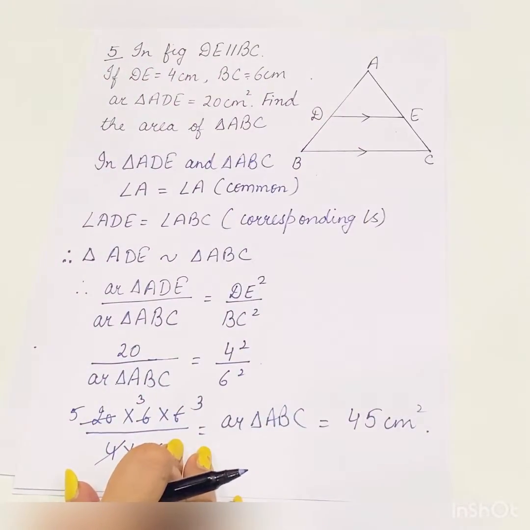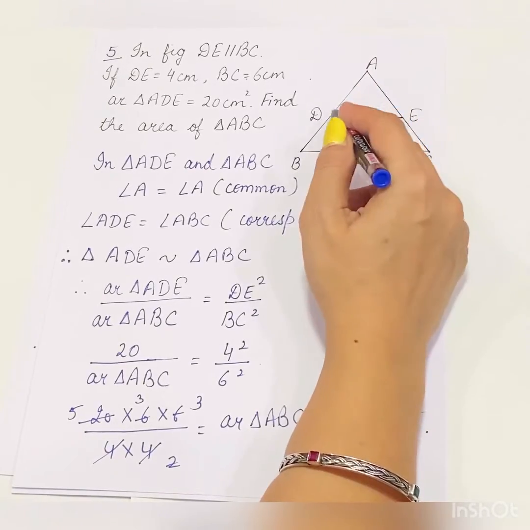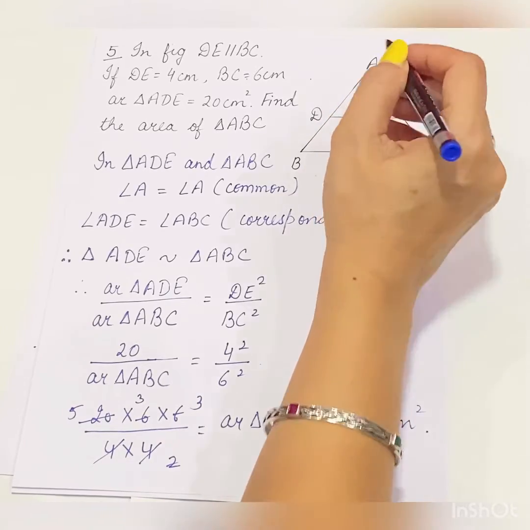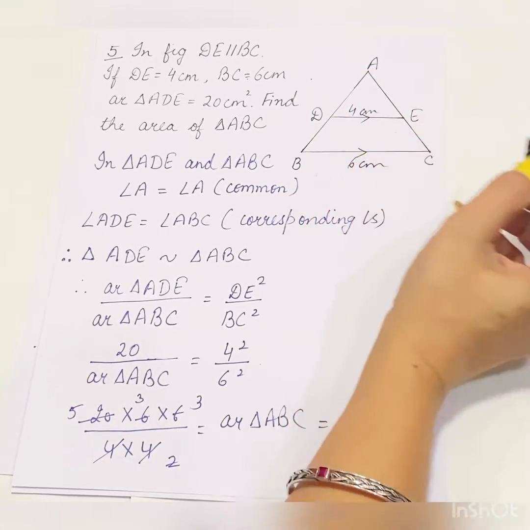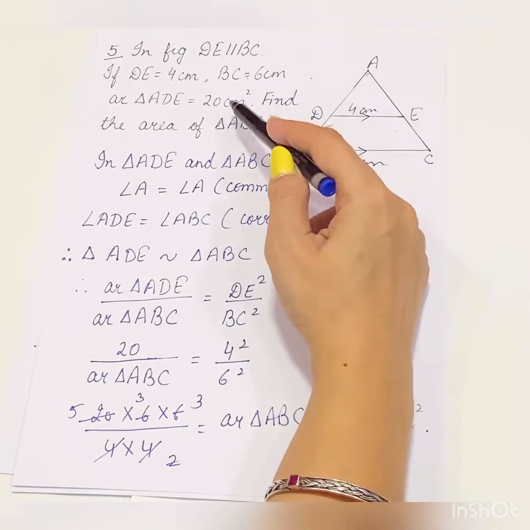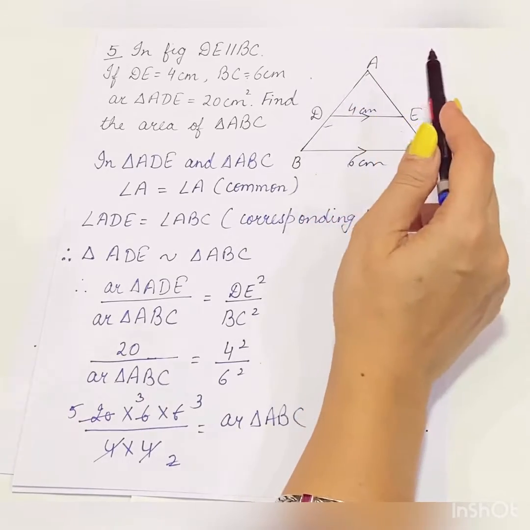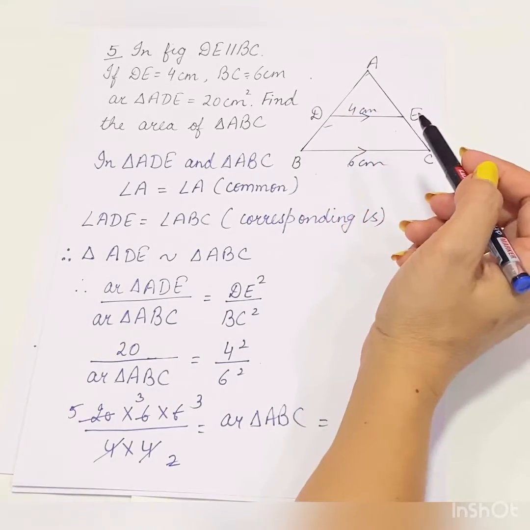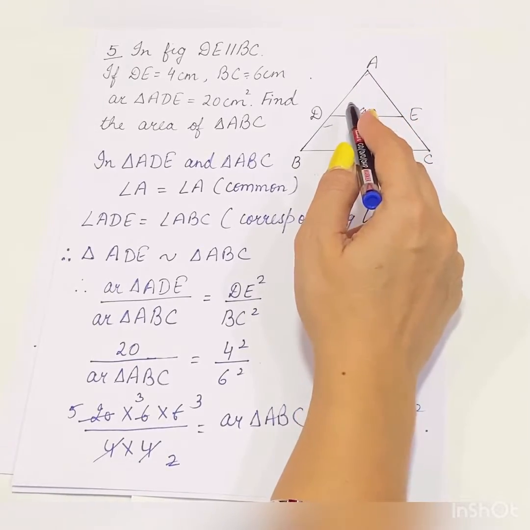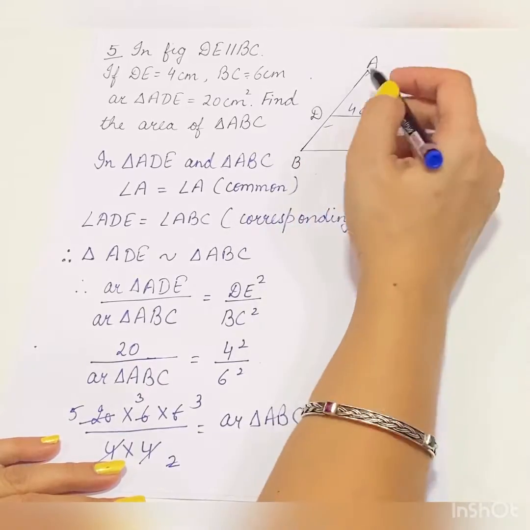Next, question number 5. In the figure, this is triangle ABC. DE is parallel to BC. DE is 4 centimeter, BC is 6 centimeter, and the area of triangle ADE, this smaller triangle, is 20 centimeter square. Find the area of triangle ABC. So children, again the lines are given to be parallel, and two triangles are there.